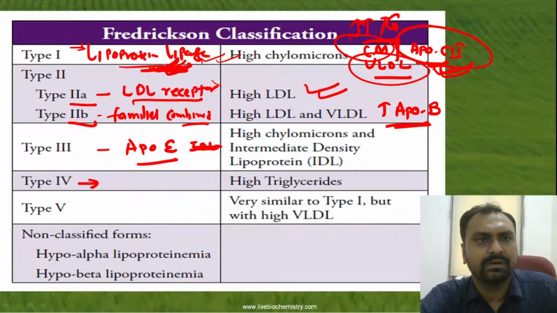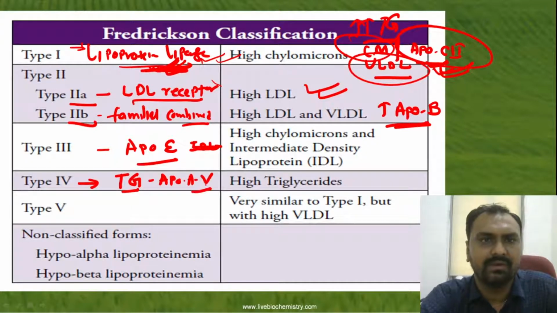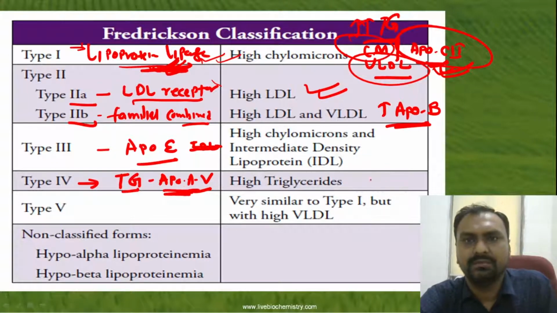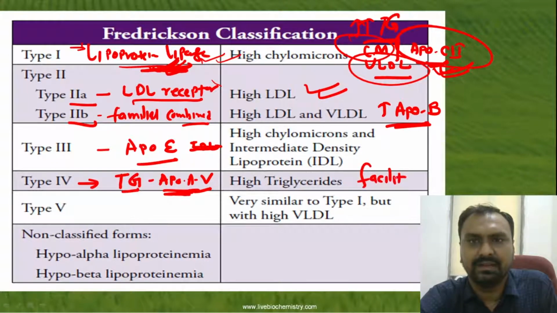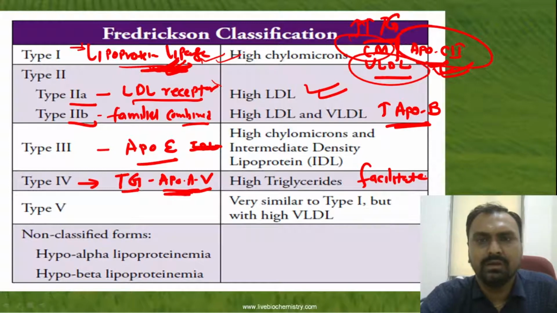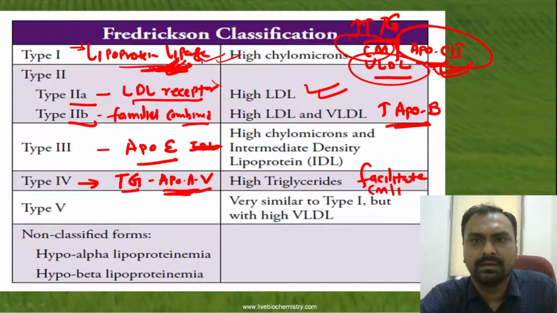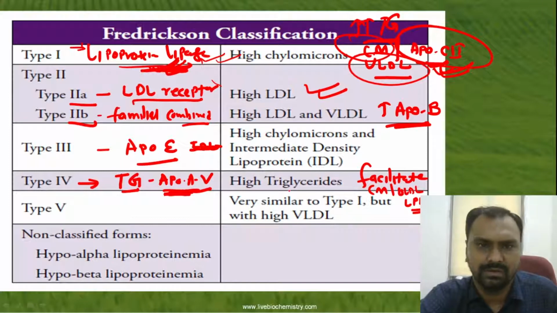In type 4, there is an overproduction of triglyceride due to the ApoA5 apoprotein. ApoA5 facilitates chylomicron and VLDL to the lipoprotein lipase. So in deficiency of ApoA5, there is an increased level of triglyceride and cholesterol.